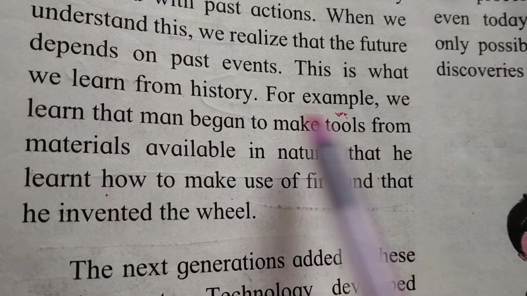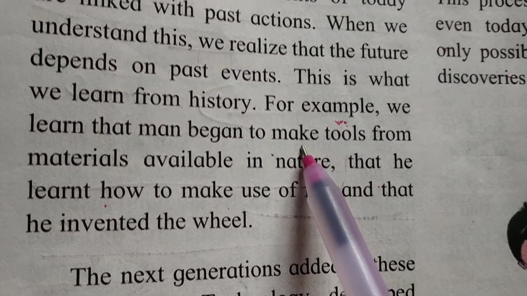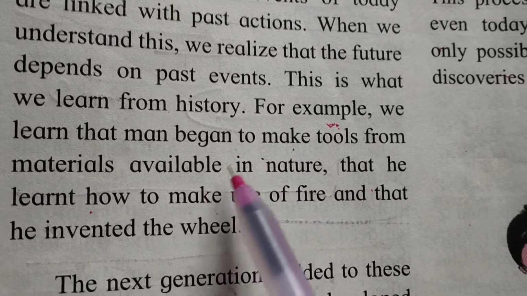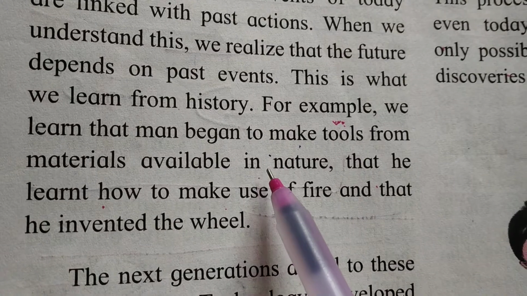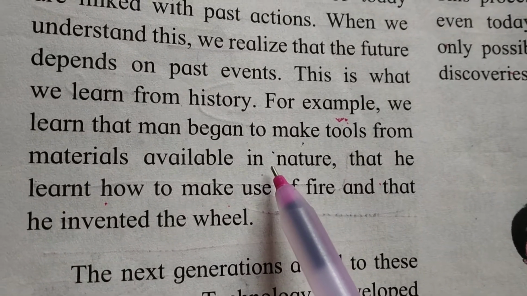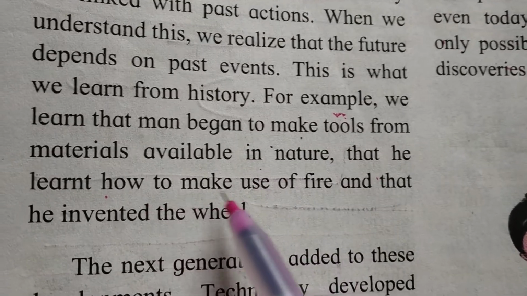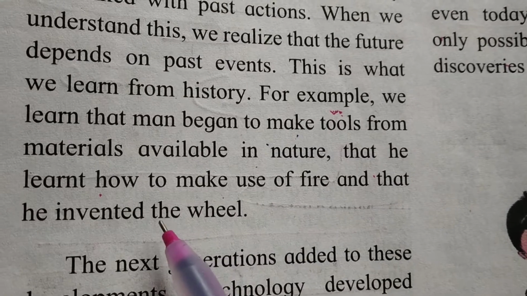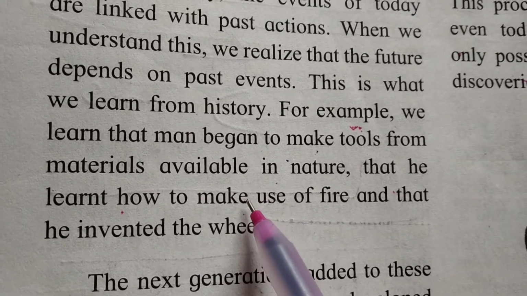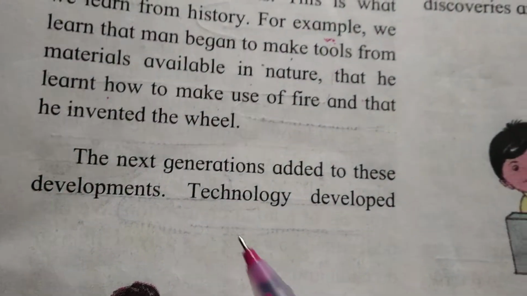For example, we learn that man began to make tools like knives and cutters. They made tools from whatever material was available in nature. In the beginning, man made tools from wood, bone and stone. After that, he learned how to make use of fire, and he invented the wheel. So it is the progress of human beings. The next generation added to this development.